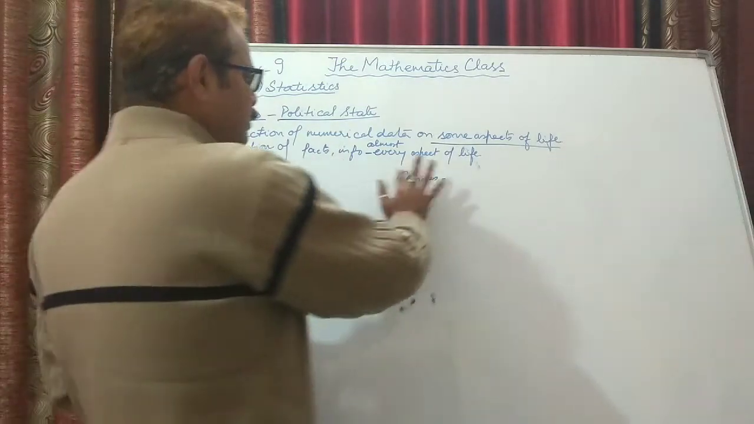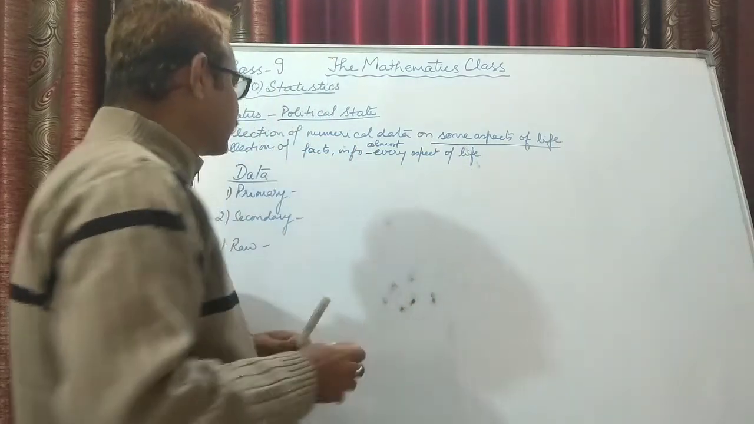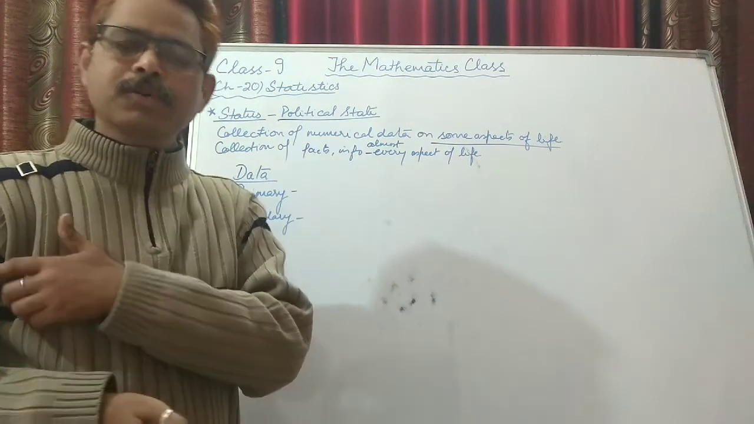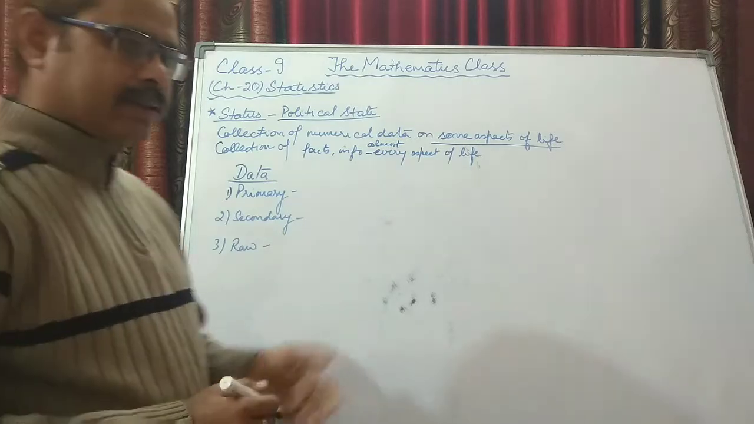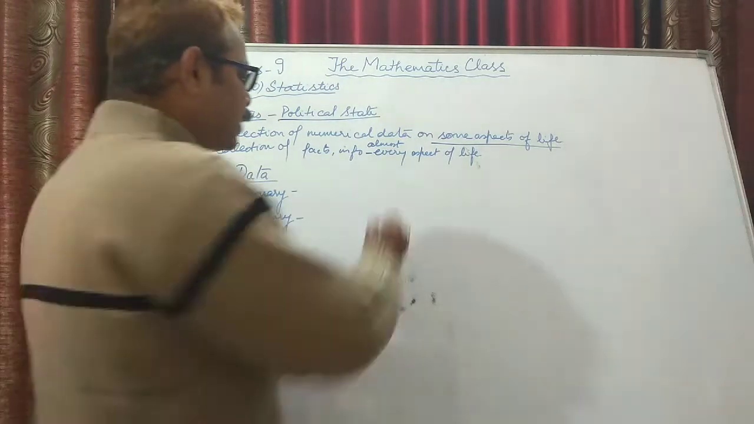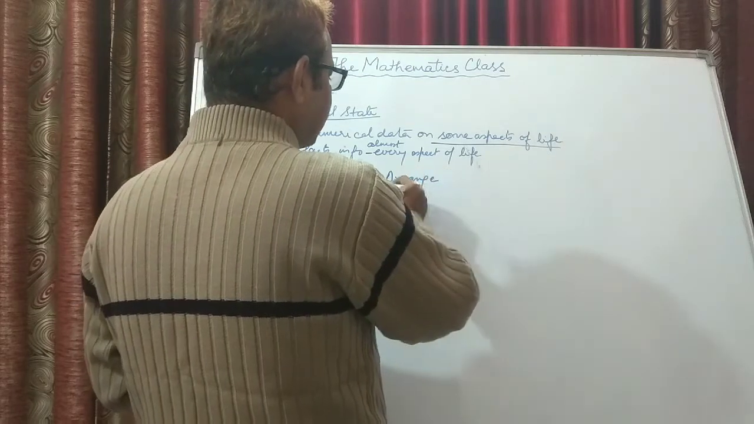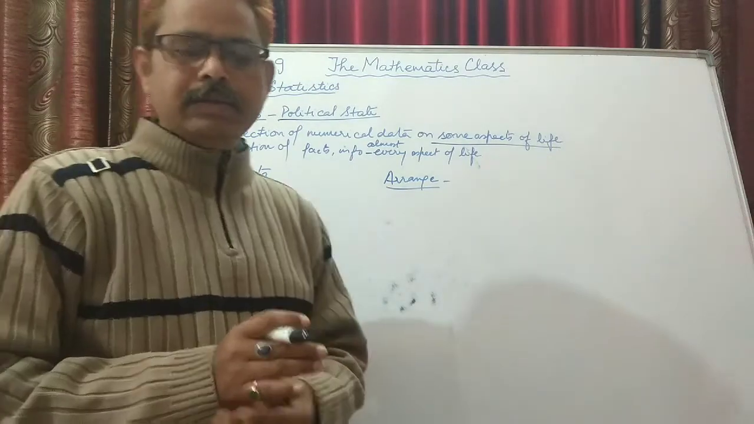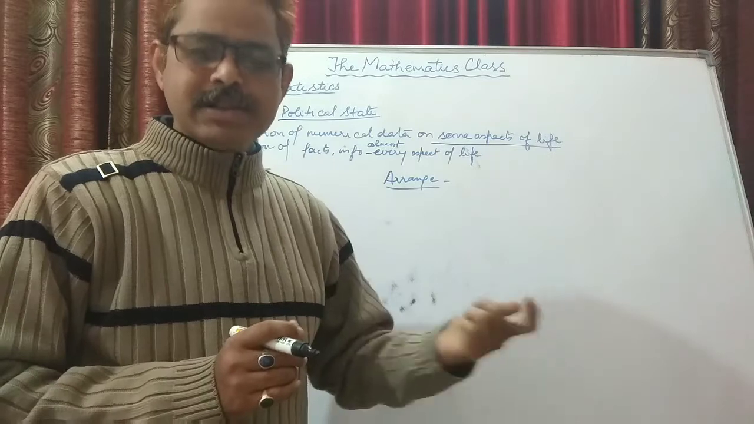So nowadays the meaning of statistics is collecting data or facts from almost every aspect of life. Now when the data is collected, that is being arranged according to the requirement. We arrange the data according to the requirement, and from that we draw some inferences. Inference means we draw some results.